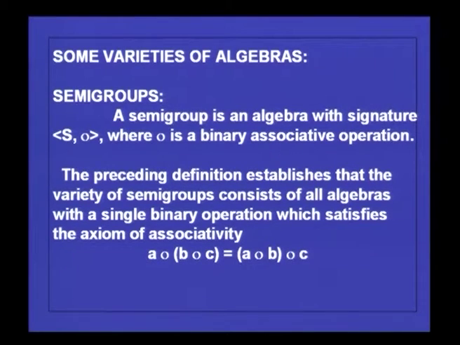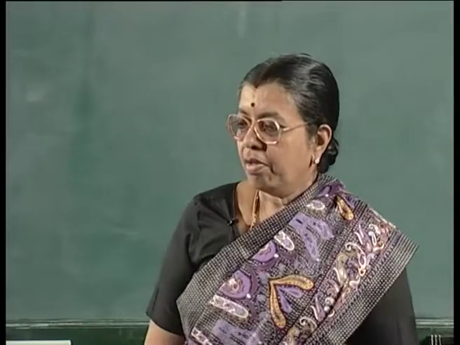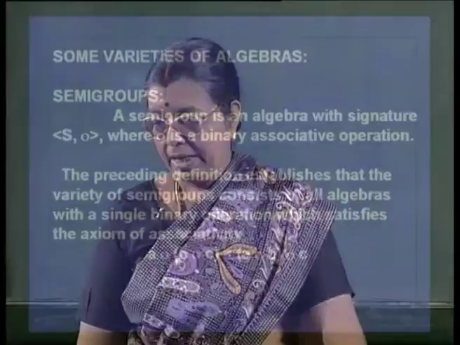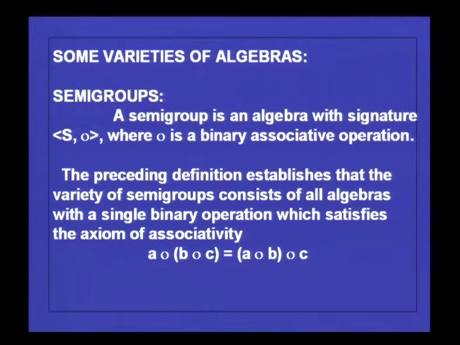As mentioned earlier, we are interested not only in the signature of the algebra, but we are interested in algebras which follow a certain set of axioms, similar axioms. So, one by one we will consider such algebras. The first one we shall consider is semigroup. These are called varieties of algebras. So, first we will consider a semigroup. What is a semigroup? A semigroup is an algebra with signature S dot, where dot is a binary associative operation.